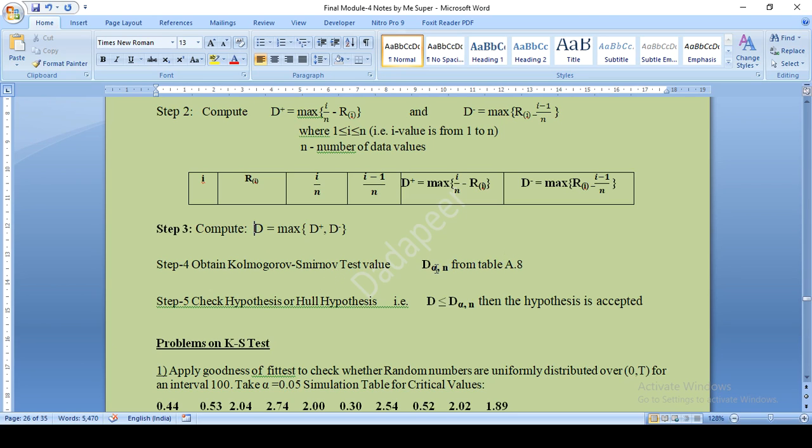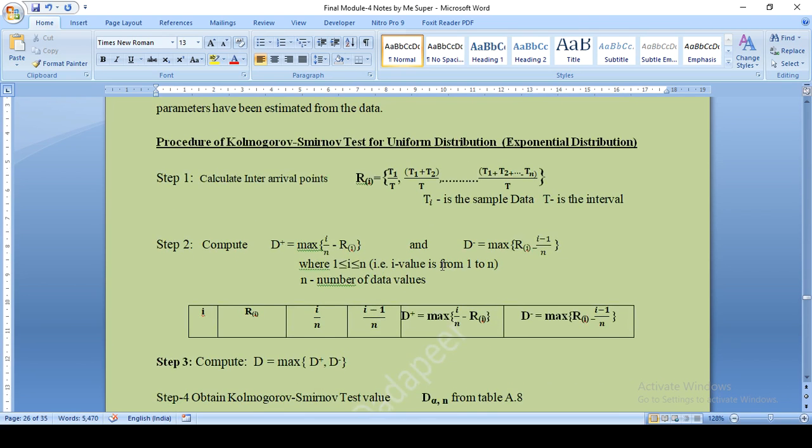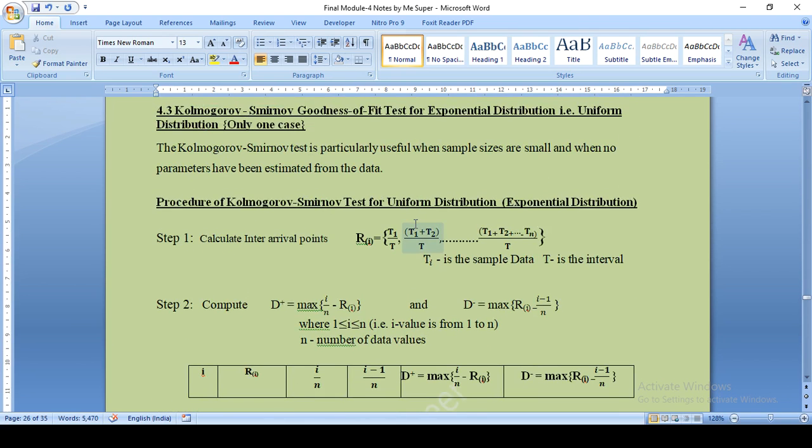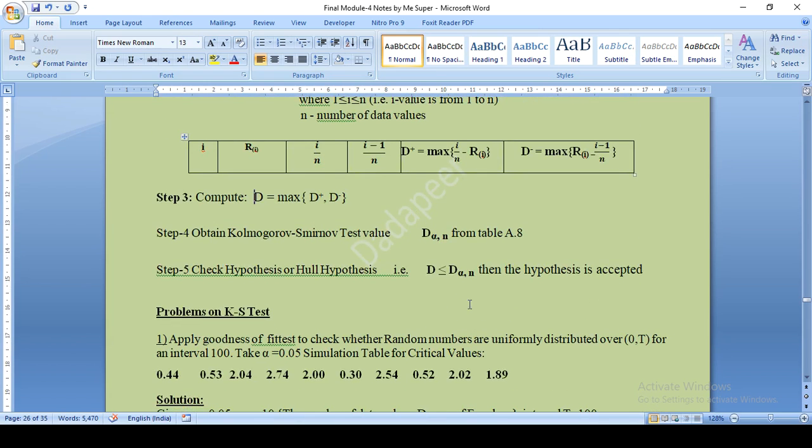What is that value we need to find? D alpha comma n. Alpha will be given in the question. Alpha is nothing but the level of significance. And n here is the same thing we discussed in the chi-square test, the degree of freedom. There it was k minus s minus 1. Here it is only n. N we already know, the total number of data values. And alpha will be given.